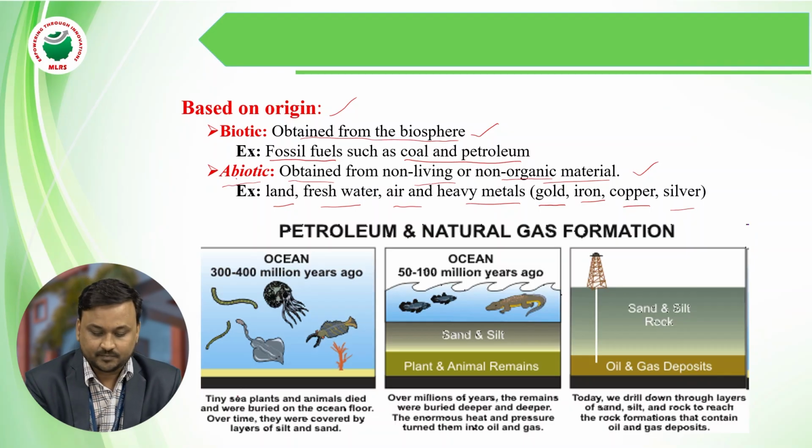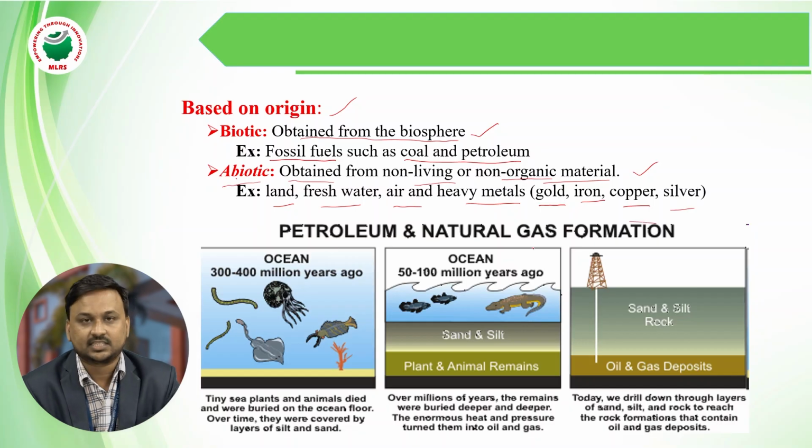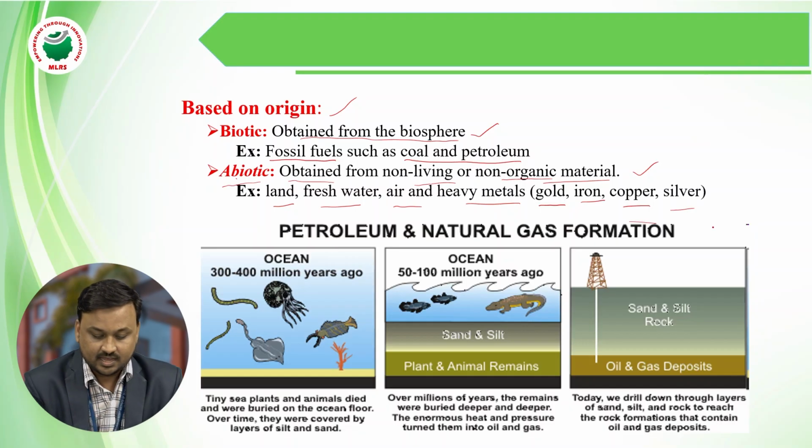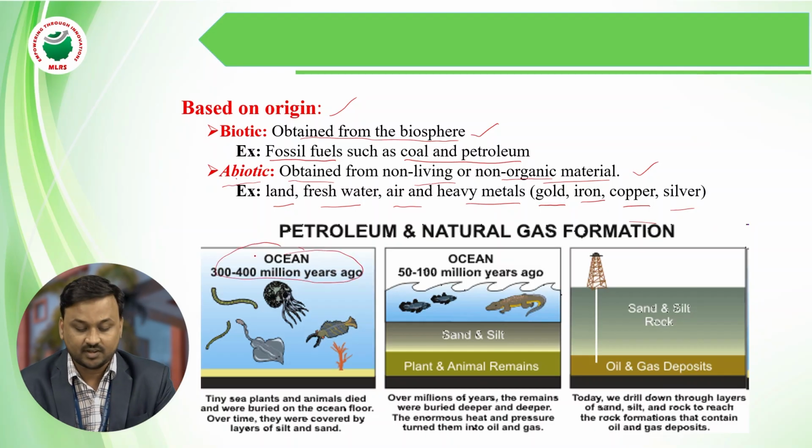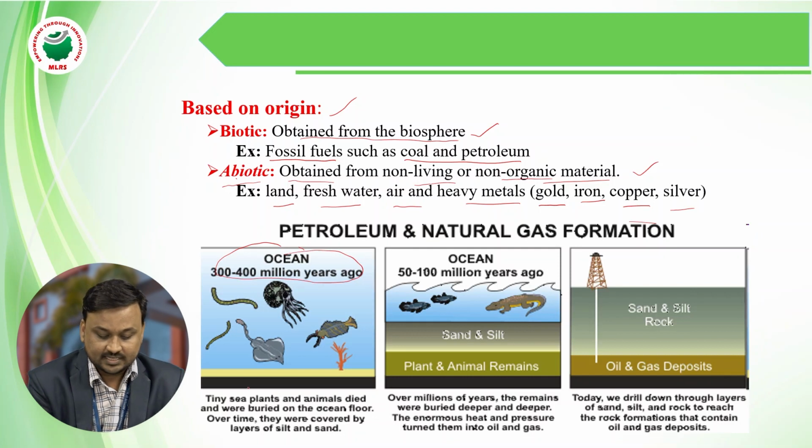If we see the picture, let us examine petroleum and natural gas formations. Here the oceans are 300 to 400 million years old. What happened? In ancient days, plants and animals died, and they were buried on the ocean floor.